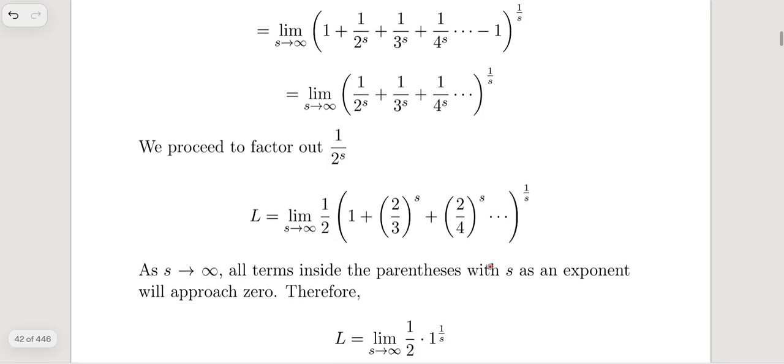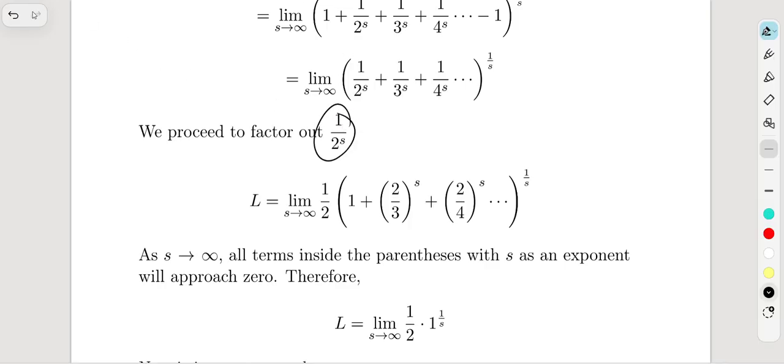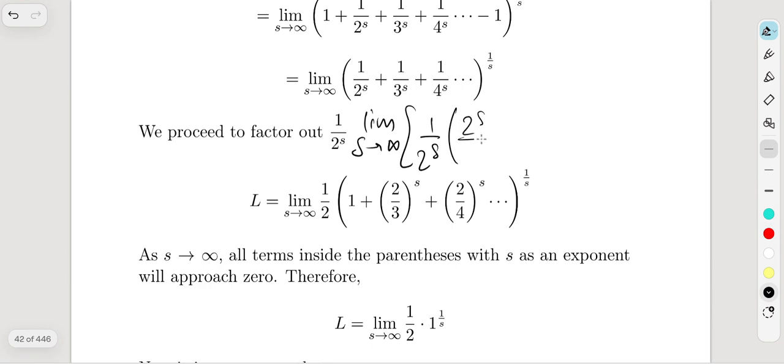We proceed to factor 1 over 2 to the s out of the right hand side. So we would be having the limit as s tends to infinity of 1 over 2 to the s, times 2 to the s over 2 to the s plus 2 to the s over 3 to the s plus 2 to the s over 4 to the s plus dot dot dot up to infinity,